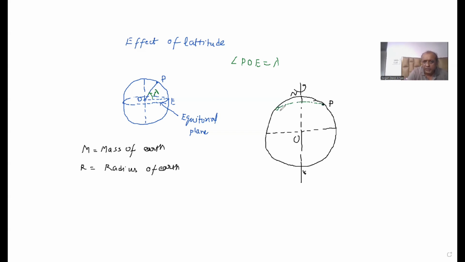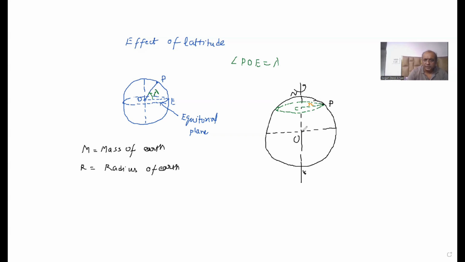So this particle is moving in a circular path. C is the center, and this circular path has a radius small r. Remember that capital R here is the radius of Earth.